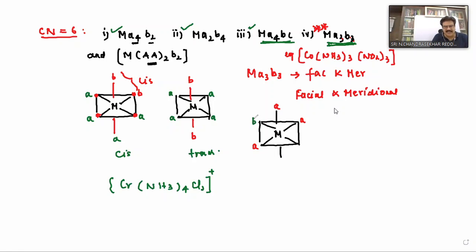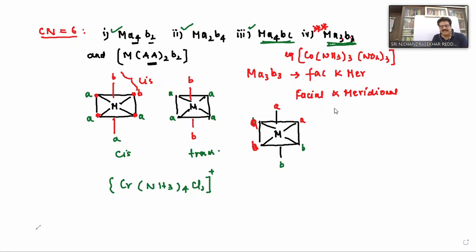So this is B, and here it is B, and here it is B. I would like to compare the A ligands. Now see, in these A ligands, one ligand is in the axial position. The remaining two ligands are in the equatorial positions. I'll make a correction. This is A, and this is B and B.